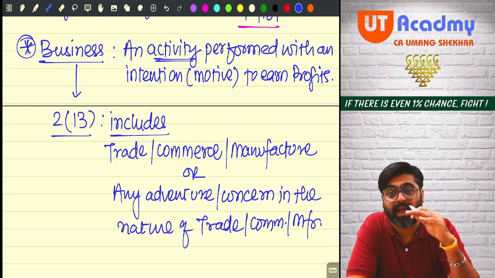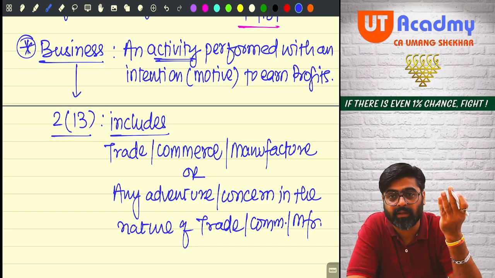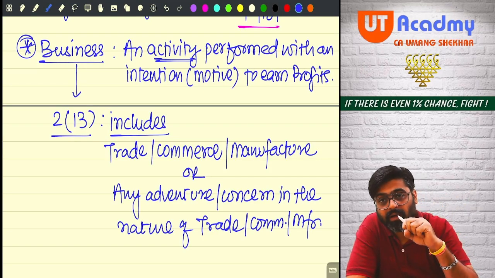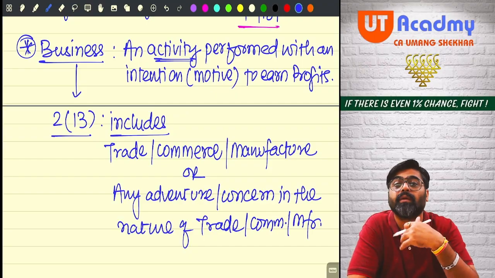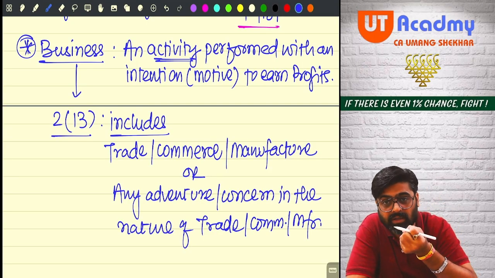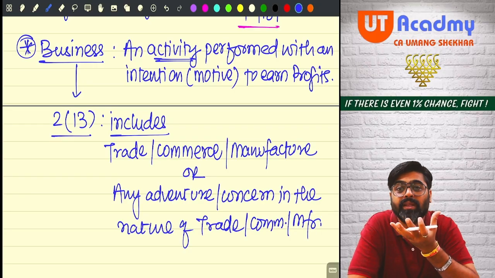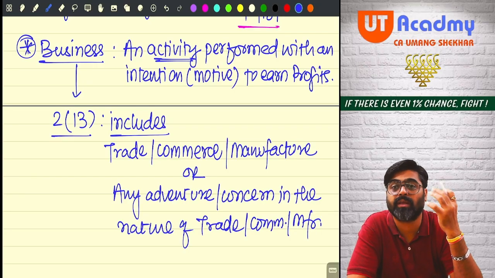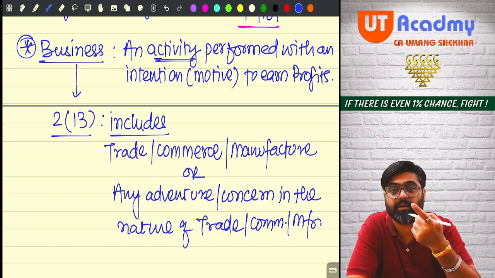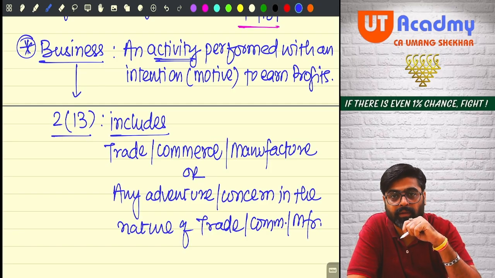Banks are also doing some activity: giving loans, taking deposits, earning interest, paying interest. All these activities happen on a very large scale. Hence, it is known as commerce. Commercial activity happening.